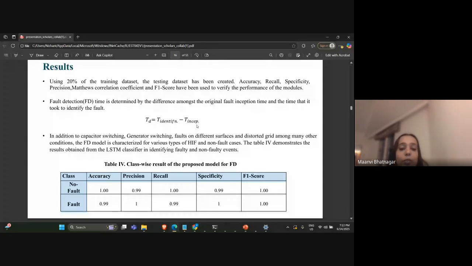In this table 4, we have shown the class-wise result of the proposed scheme that we have obtained, like in no fault and faulty conditions, what is the accuracy, precision, recall and so on. It can be seen that the system is able to detect no-fault cases 100% using the proposed deep learning model, and for detecting faults the accuracy is 99%. All the scores like precision, recall, and specificity are also high, nearing 1. So the system is robust enough to detect the faults.